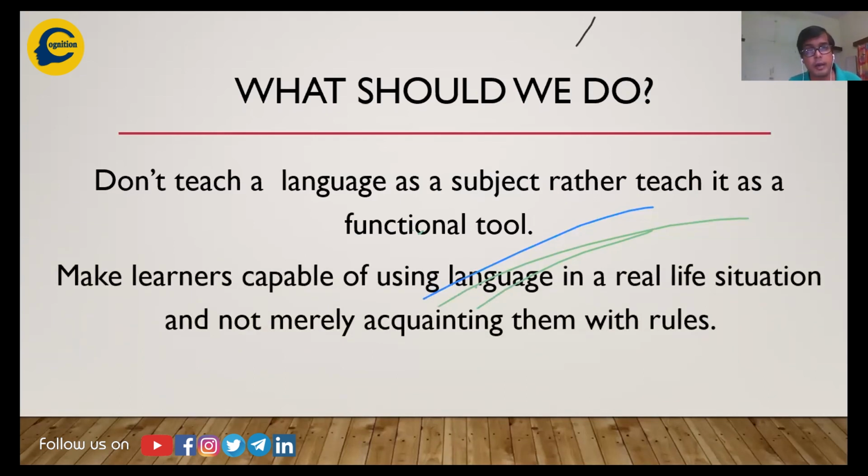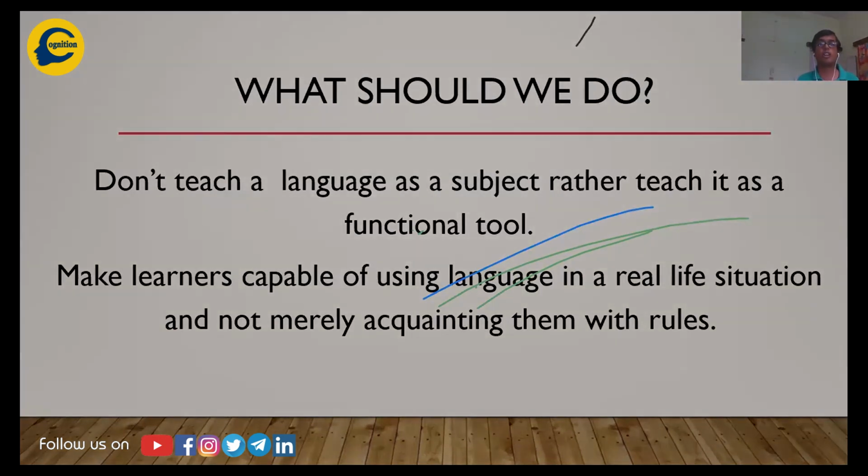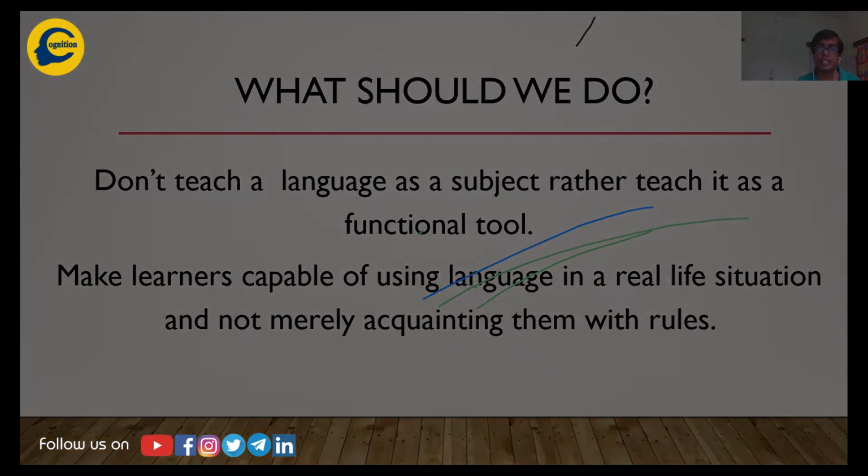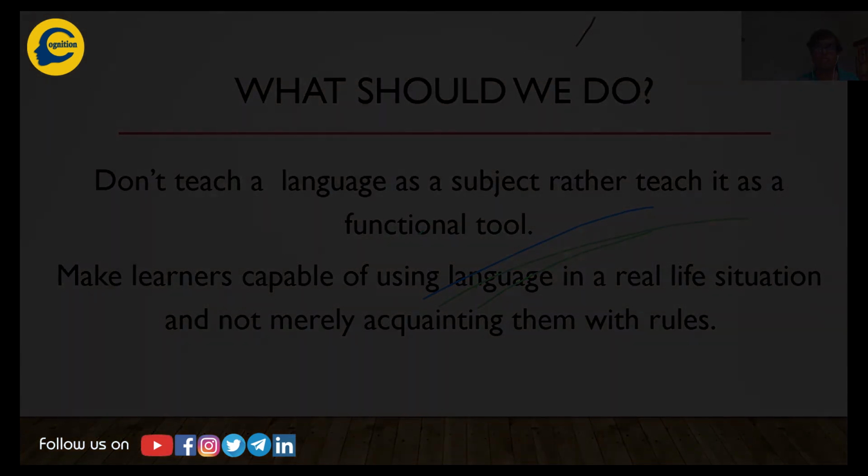Secondly, make learners capable of using language in a real life situation and not merely acquainting them with rules. I don't want you to know what an auxiliary verb is. I don't want you to know what a main verb is. I don't want you to know where the preposition comes, where is noun, where is pronoun. Speak the language. If you speak the language, these things will come. Now, I have been constantly emphasizing not teaching grammar. Let's move ahead and see what's the reality.